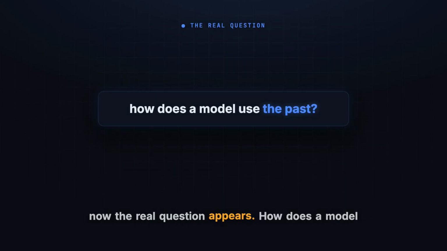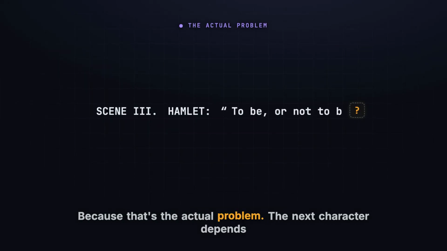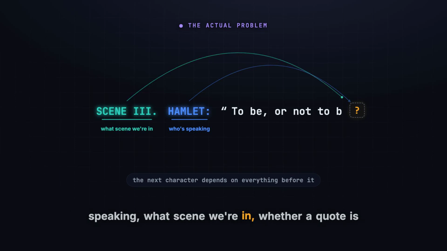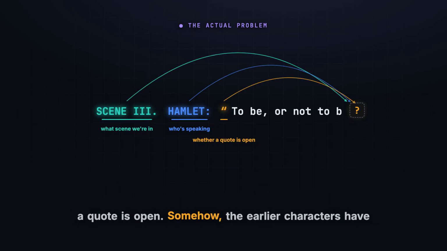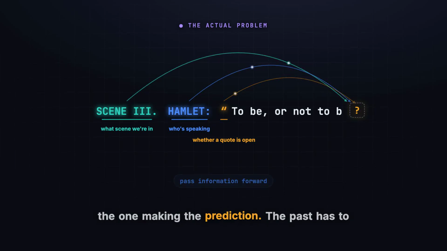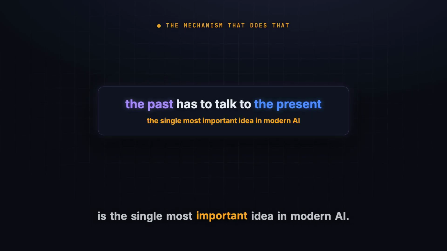And now the real question appears: how does a model use the past? Because that's the actual problem. The next character depends on everything before it: who's speaking, what scene we're in, whether a quote is open. Somehow, the earlier characters have to pass information forward to the one making the prediction. The past has to talk to the present. And the mechanism that does that is the single most important idea in modern AI.